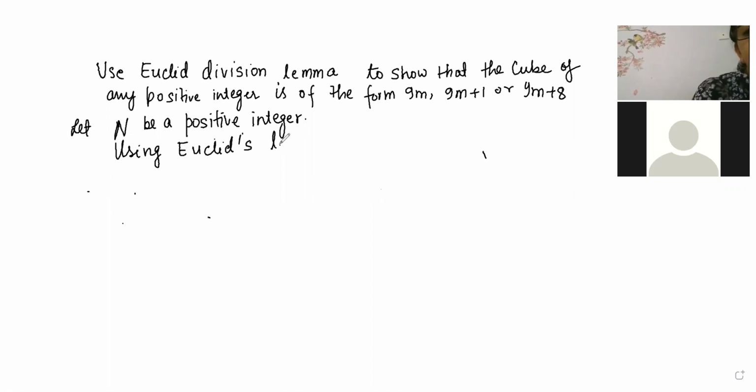Using Euclid's lemma or algorithm, what will it become? Positive number n is equal to 3q plus r, where